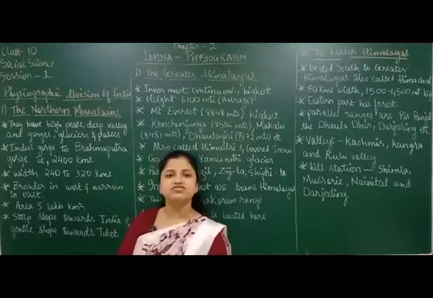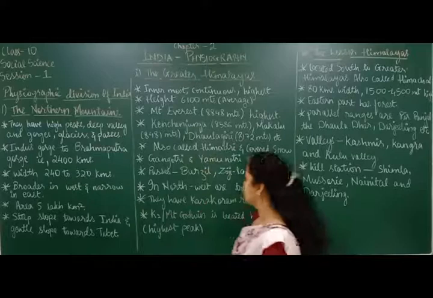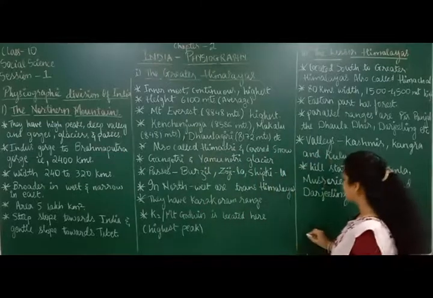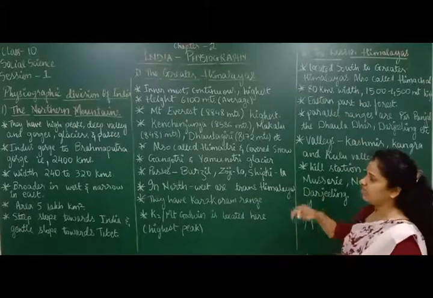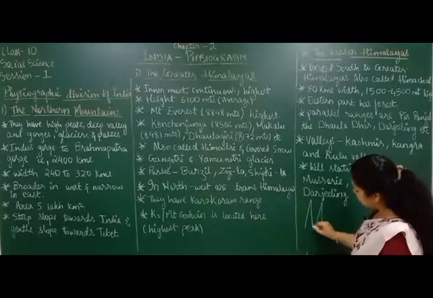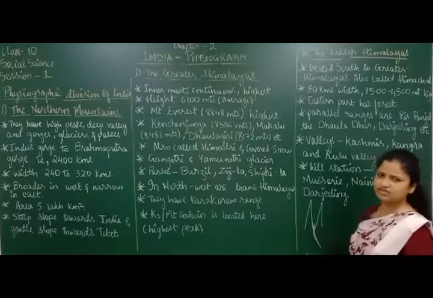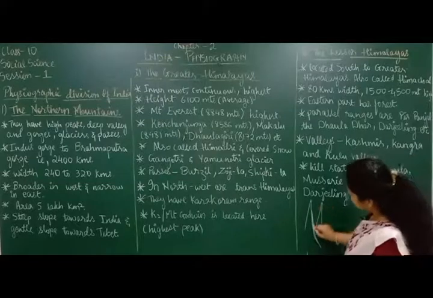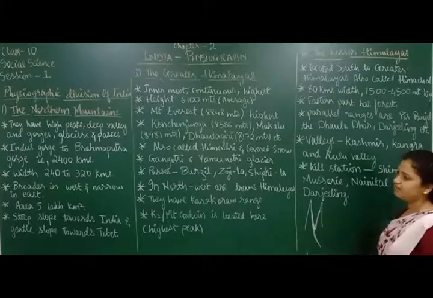Now what are these different things? These are some important things that you have to know. First of all, high peaks means very high mountain ranges. Deep valleys: between two mountain ranges, this place from where water usually flows, though not necessarily, sometimes there is no water flowing. This particular place will be called a deep valley. It is V shaped, so it is called a deep valley.